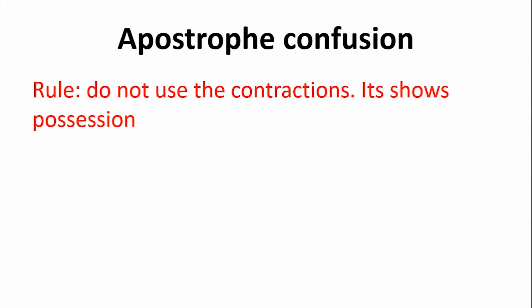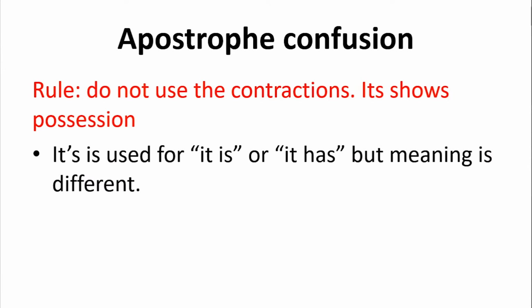First mistake is apostrophe confusion. So what is the rule to cope with that? Don't use the contractions. It shows possession. It's is used for it is or it has, but the meaning is different in both the cases.